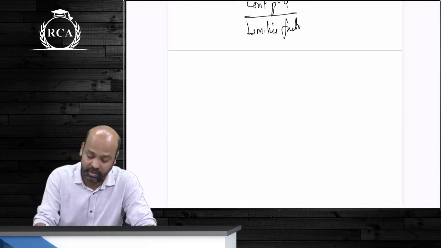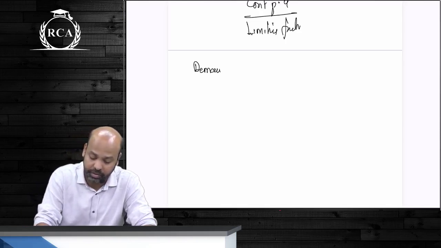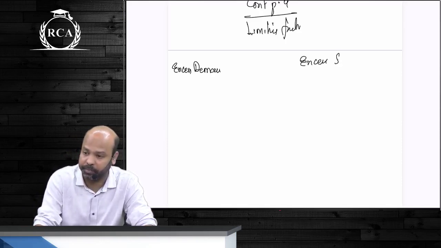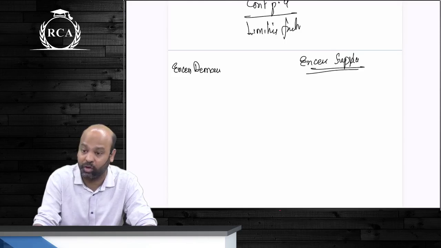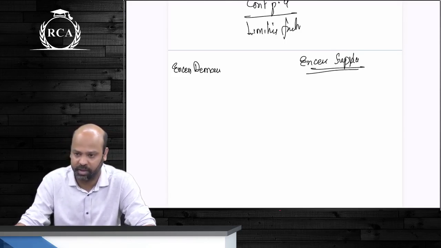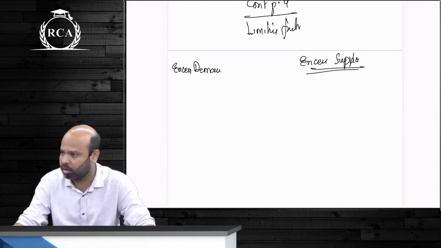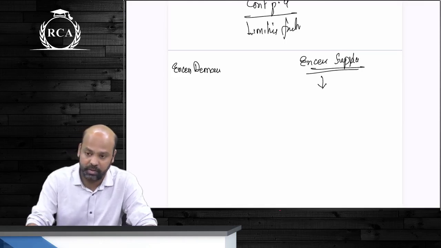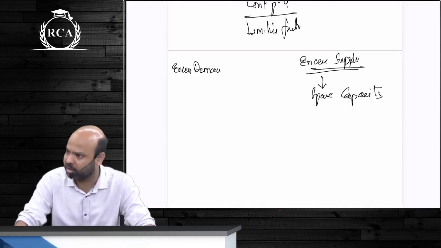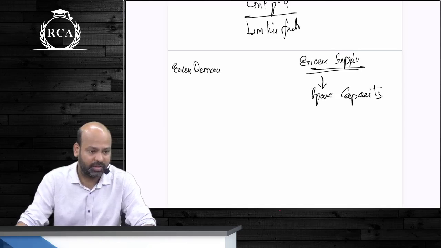After this, guys, I said we either will have a case of excess demand or a case of excess supply. Excess supply, beta, is where we are not able to fully utilize our resources. Excess demand, beta, is where we do not have sufficient production capacity to meet the entire demand. If there is excess supply, guys, it means you have spare capacity available. If there is spare capacity available, only for short-term decision making, decisions should be taken on the basis of variable cost and specific fixed cost, if any.